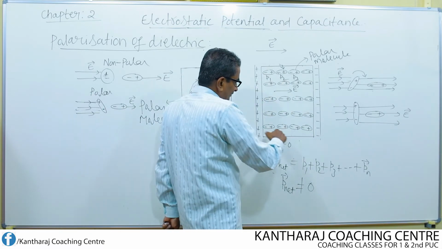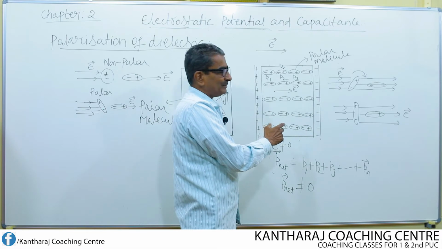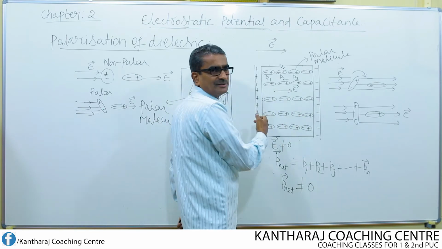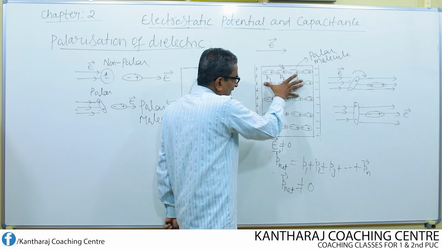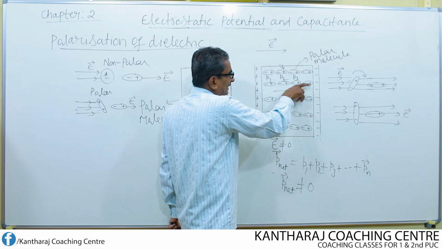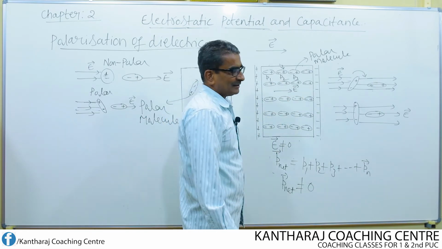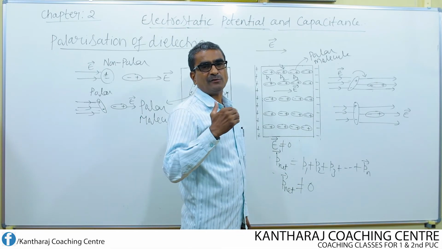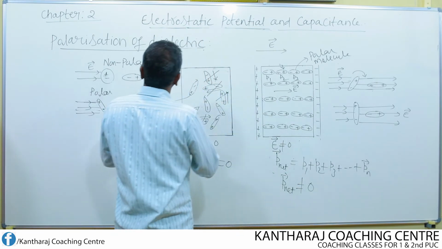If all the dipoles of the dielectric align in the direction of electric field, then this arrangement is nothing but the polarization of dielectric. So let us write that.